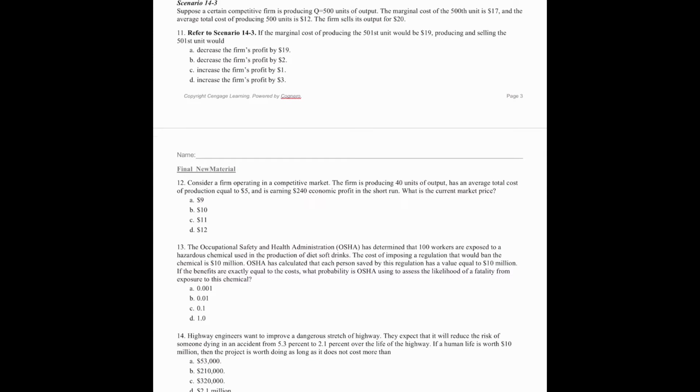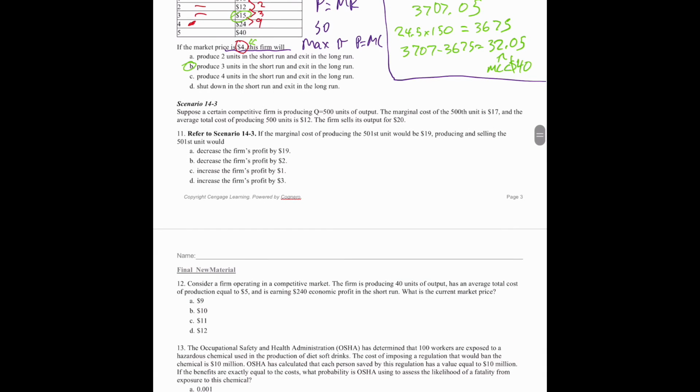Scenario 14.3. Suppose a certain competitive firm is producing Q equals 500 units. The marginal cost of the 500th is 17, and the average total cost is 12. The firm sells its output for $20. If the marginal cost of producing the 501st unit would be 19, producing and selling the 501st unit would...